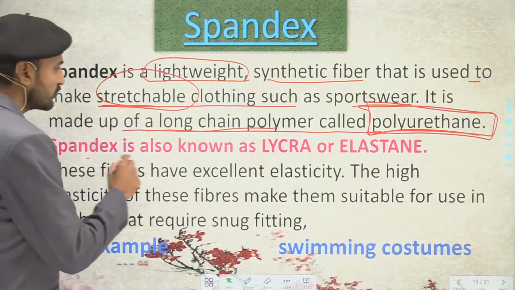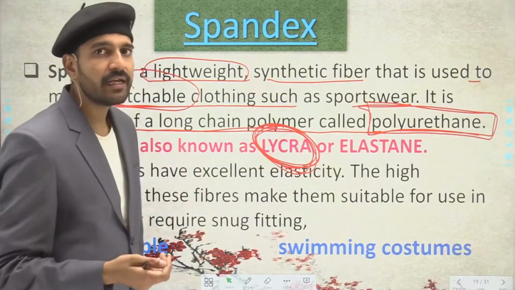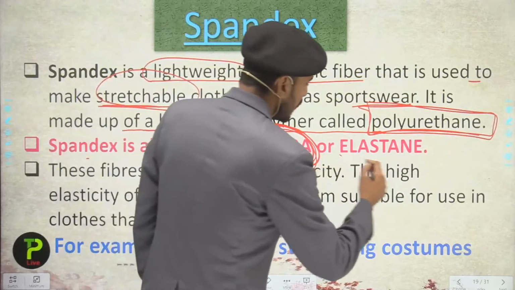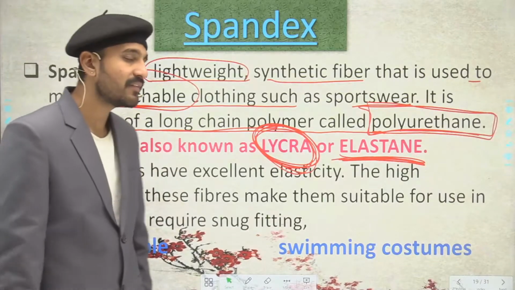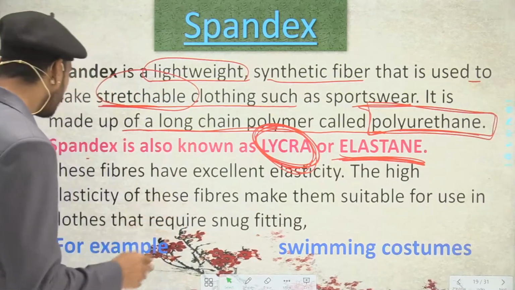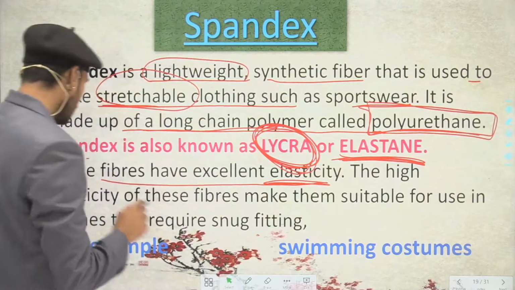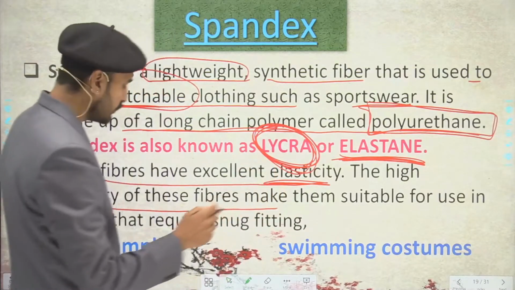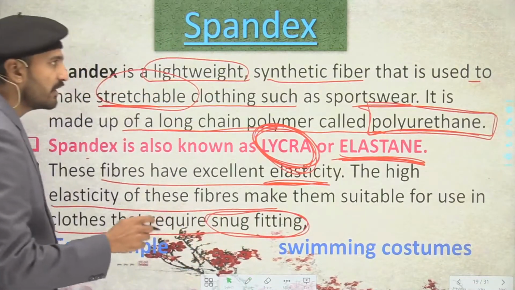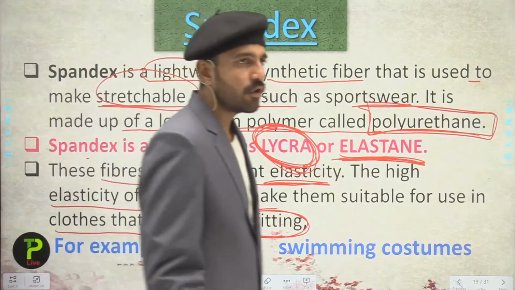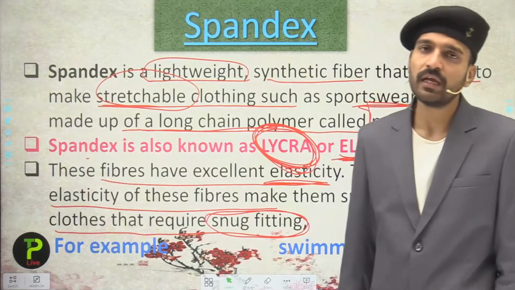Now talking about spandex, it is also known as Lycra. Lycra is the most widely used in blending of fabrics. So Lycra or elastane are also known as spandex. That is another word for spandex, Lycra or elastane. Now moving to the next point, these fibers have excellent elasticity. The high elasticity of these fibers makes them suitable for clothes that require snug fitting. Very tight fitting is achieved by spandex. Swimming costumes are also made from spandex clothing material.